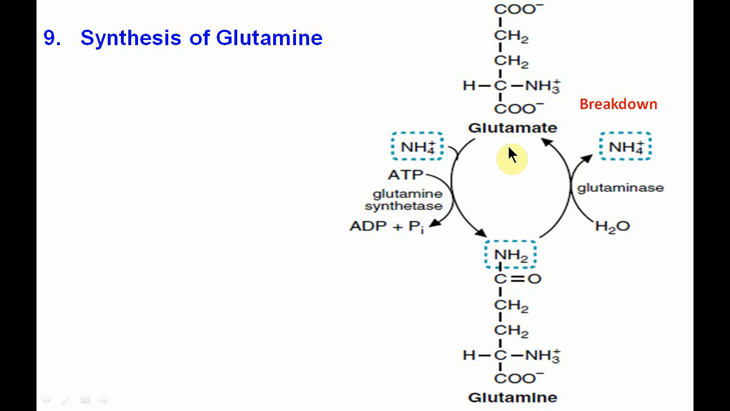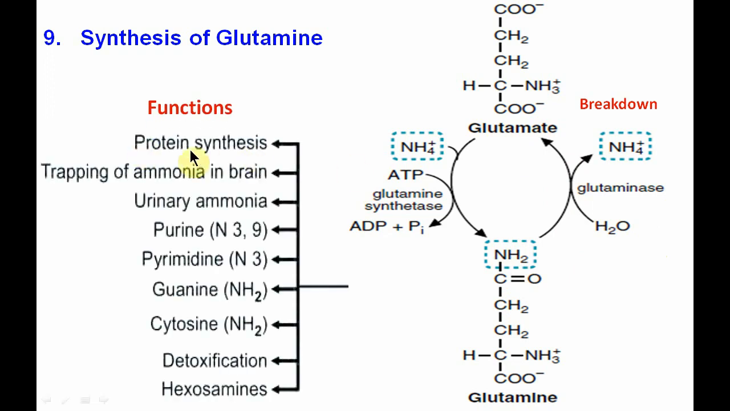Now the functions of glutamine are: it helps in protein synthesis, it traps ammonia in the brain, and it helps in the formation of urinary ammonia and thus helps in acid-base balance, especially the role of the kidney. It provides the nitrogen at the third and ninth positions in purines and at the third position in pyrimidine. It helps in the synthesis of guanine and cytosine. Glutamine helps in detoxification reactions as well as production of hexosamines.